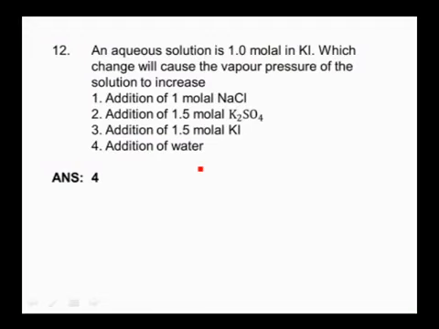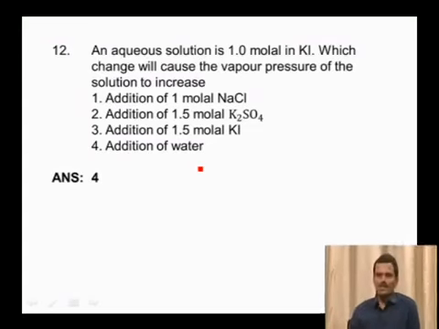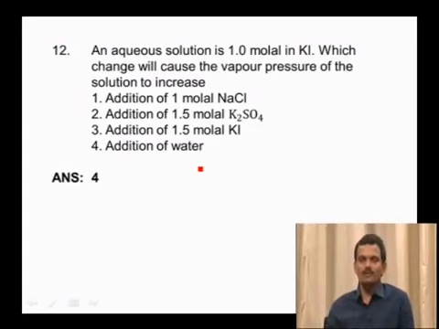Now coming to the next one. An aqueous solution is 1 molal in KI. Which change will cause the vapor pressure of the solution to increase? See, the vapor pressure is directly proportional to the mole fraction of solvent and inversely proportional to the number of moles of solute particles. In a given solution, if the number of solute particles is increased, that means the concentration of the solute increases, and the vapor pressure decreases. If the solute particles are decreased per unit volume, then the vapor pressure of the solution increases.